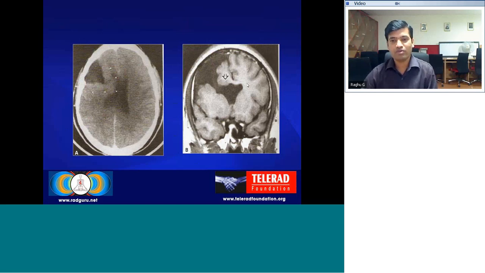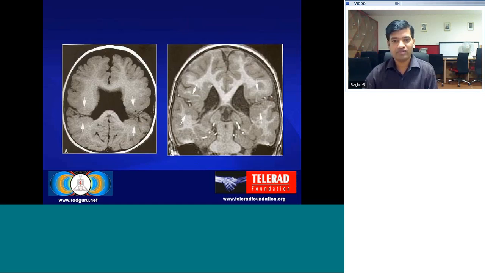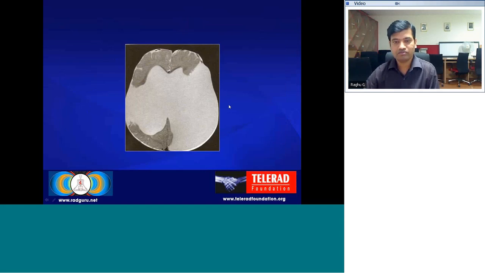Here is another example of open lip unilateral schizencephaly in the right frontal lobe, again lined by gray matter. These are examples of bilateral schizencephaly. Again, it's a bilateral closed lip schizencephaly, seen symmetrically on either side. In the coronal MRI, again, you can see that it's lined by gray matter. This is a bilateral open lip schizencephaly, a widely open and patent cleft, lined by gray matter.